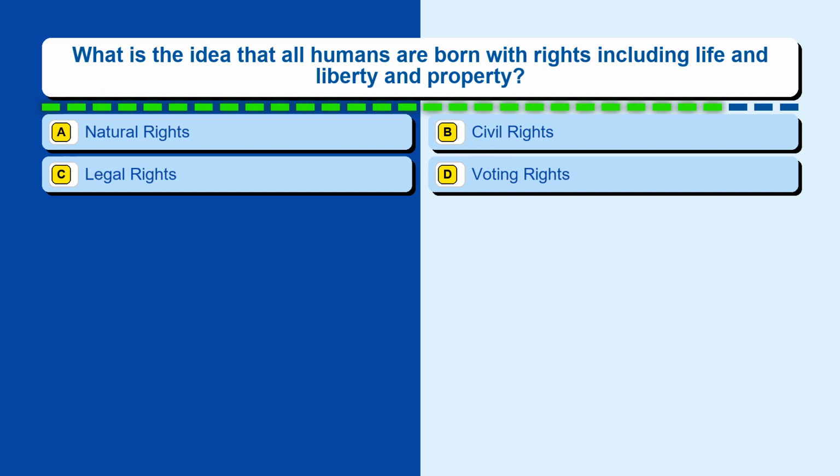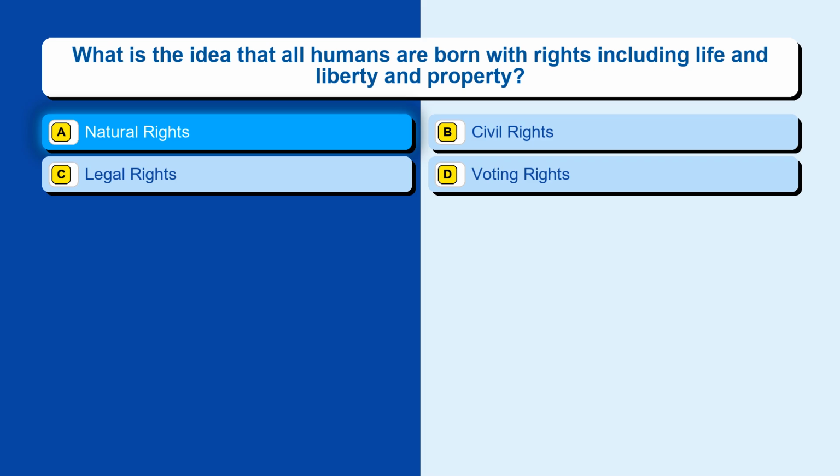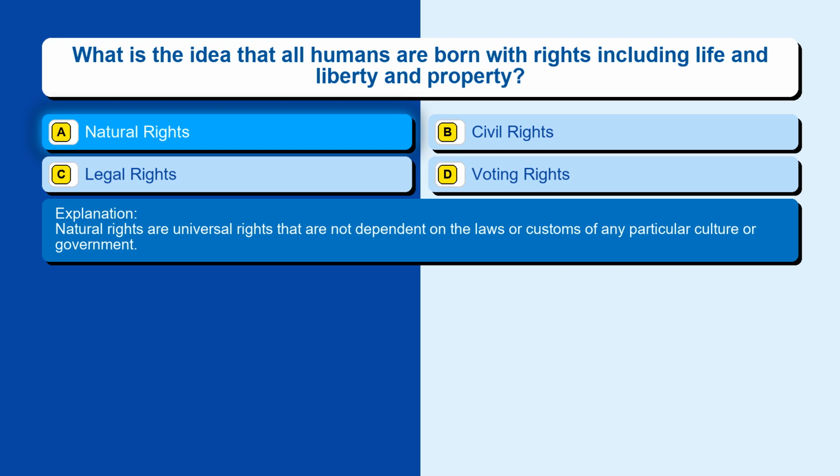Question 25. What is the idea that all humans are born with rights including life and liberty and property? Option A, natural rights. Option B, civil rights. Option C, legal rights. Option D, voting rights. The correct answer is option A, natural rights. Natural rights are universal rights that are not dependent on the laws or customs of any particular culture or government.